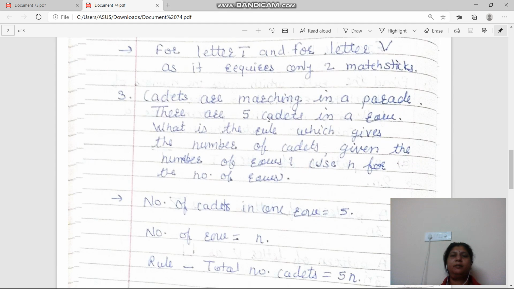The cadets are marching in a parade. There are 5 cadets in a row. What is the rule which gives us the number of cadets given the number of rows? Use n for the number of rows. Now,